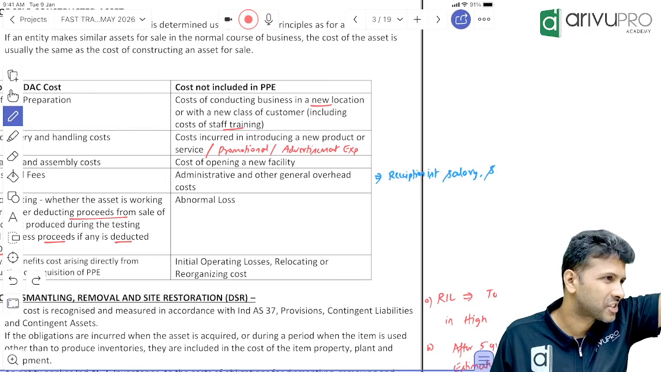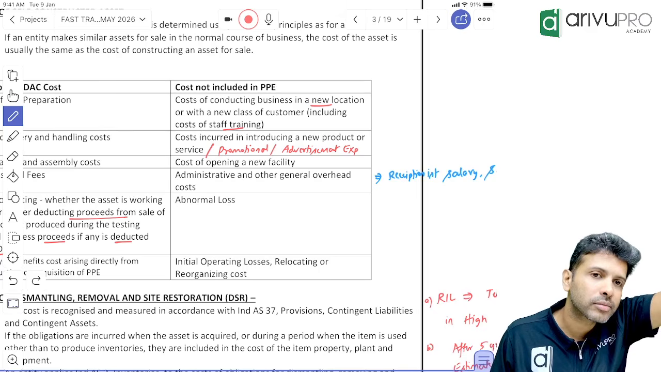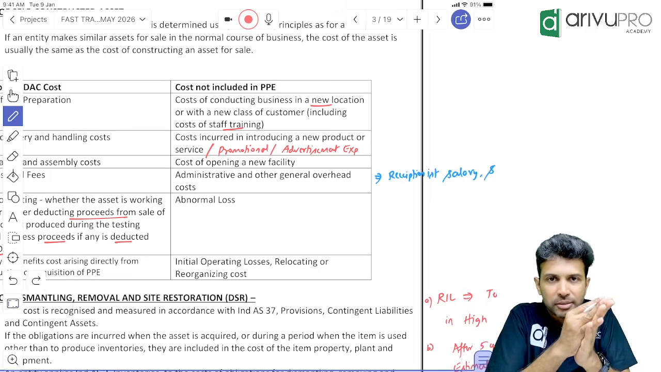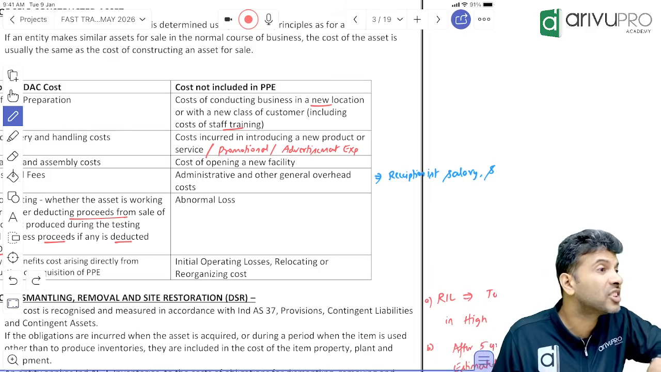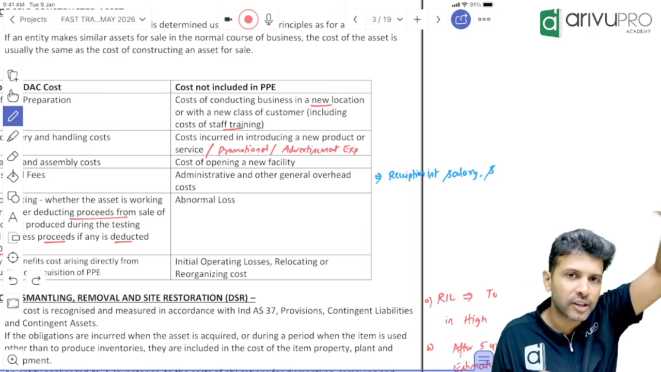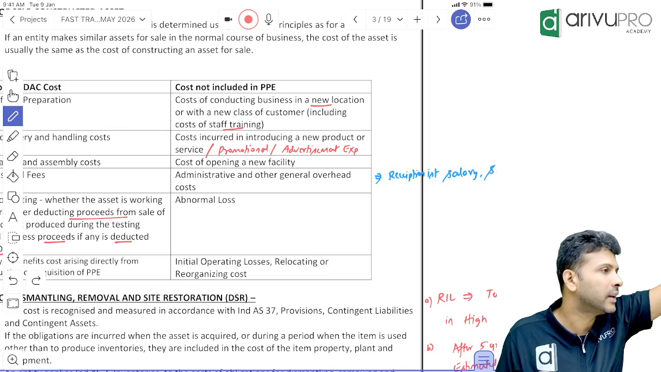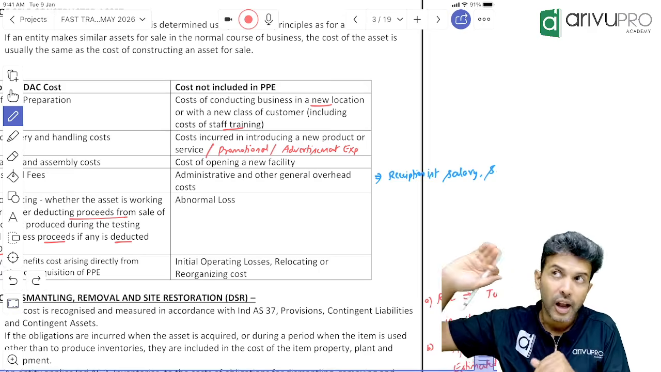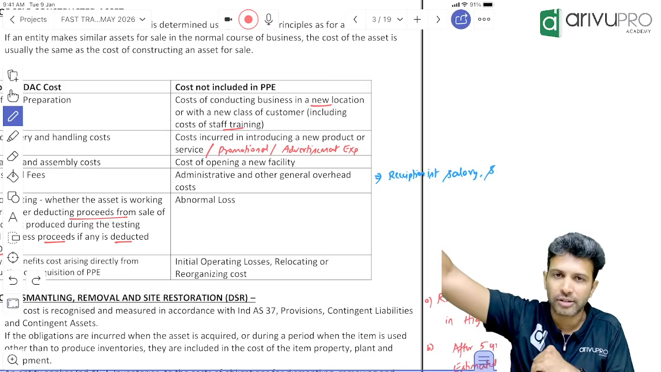Cutoff is already reached. What is the cutoff? Once the PP is management ready to use, capitalization stops. Capitalization can continue only up to a stage. What stage is that? Management ready to use. Once that ready to use condition is reached, after that, if you are incurring any cost, it is not related